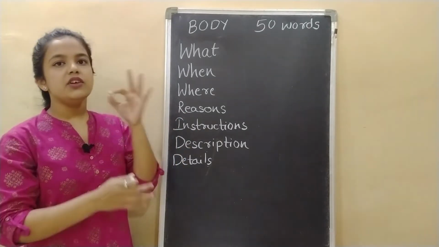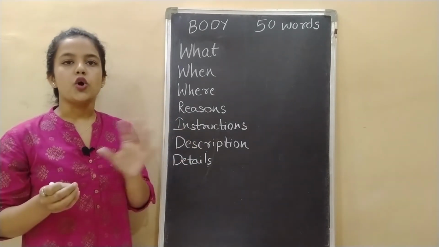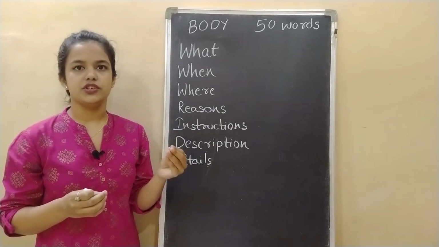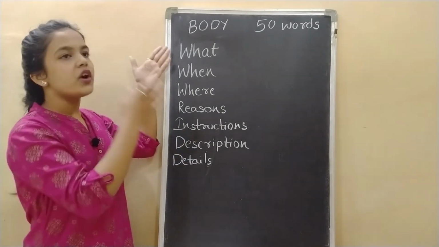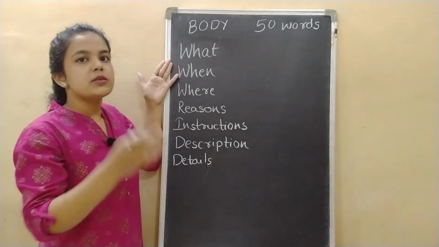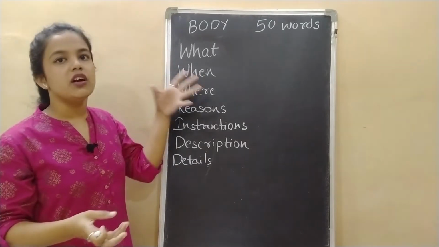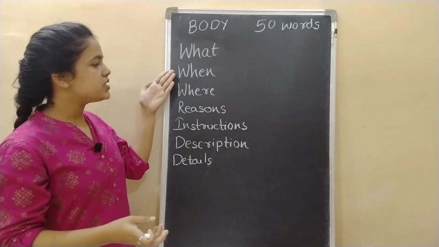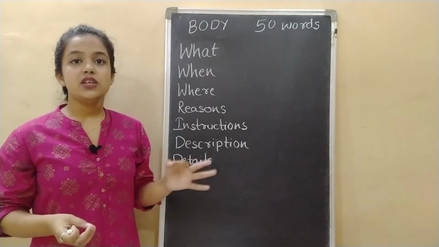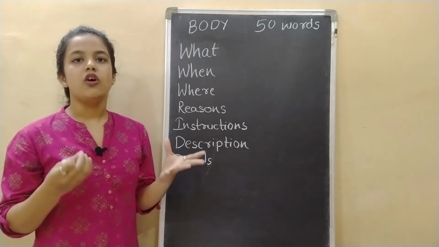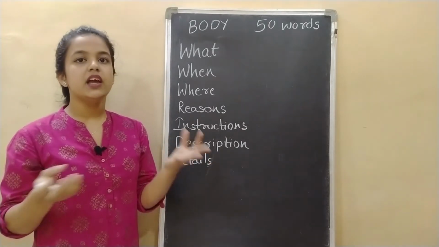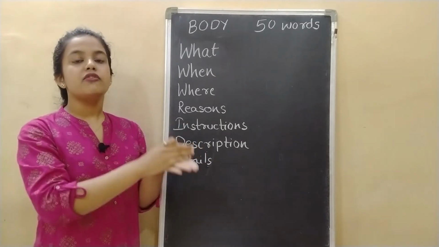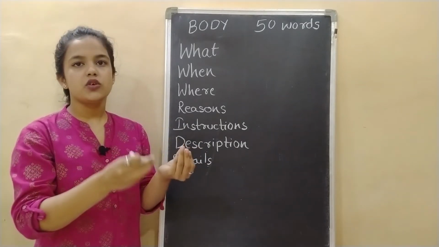Now whenever you are given a topic, for example, the topic is a school drawing competition, then you have to mention what the notice is about. The notice is about the school drawing competition. That will come in the body section. Next is when, that is, when is the competition taking place. If it is on 7th of October 2020, then you have to write the date and you have to mention the time, at what time the competition is.